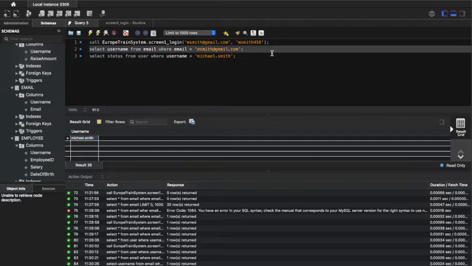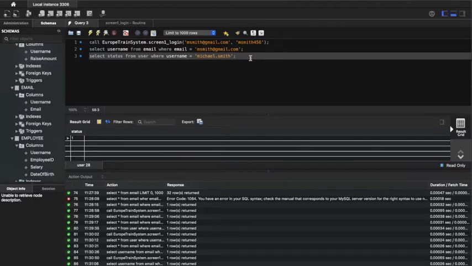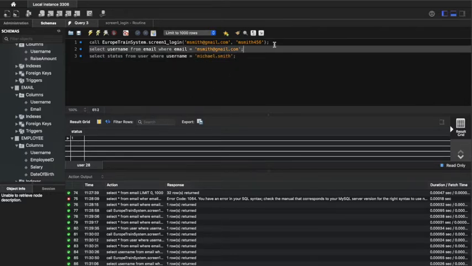So just to make sure, if we do select username from email where email equals msmith@gmail.com, we can see it's Michael Smith. And this is because if we find the status from the user table where the username equals michael.smith, we can see it's 1, which means that he is approved, and this was a successful login.